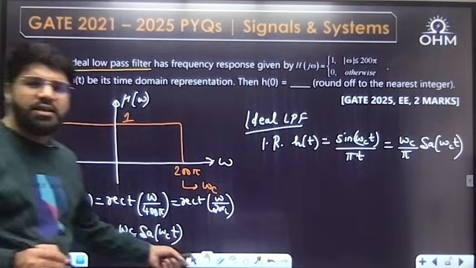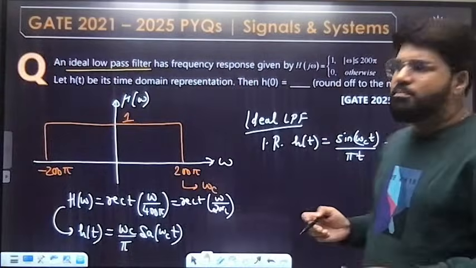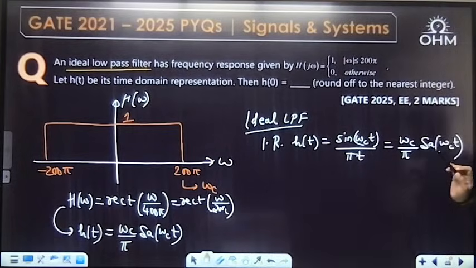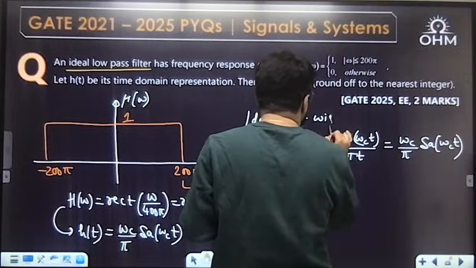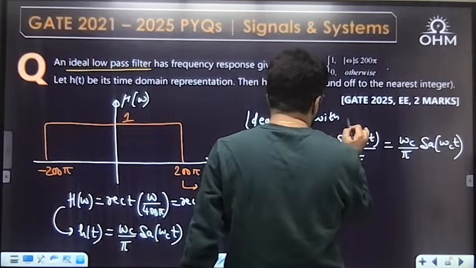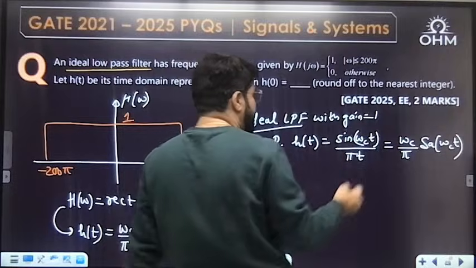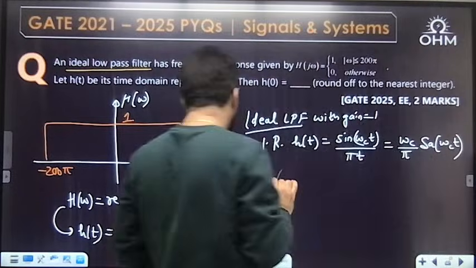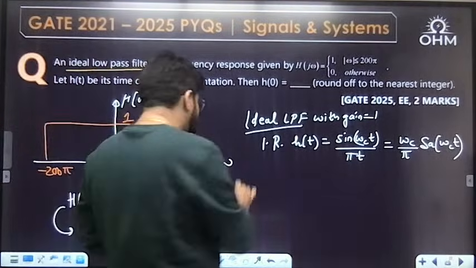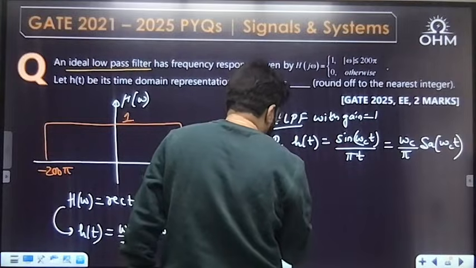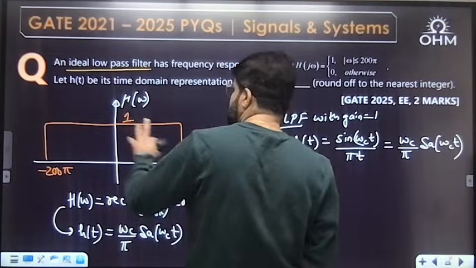But sampling theta is sine theta by theta, so it can be written in the sine form. So for the ideal low pass filter, the impulse response is simply given by sine omega c t by pi t, or omega c by pi sampling omega c t. This is the ideal low pass filter with gain 1 and cutoff frequency omega c. If the gain is, suppose, k, then k will automatically be multiplied. So what is h(t) for our question? What is omega c for us? Omega c is 200 pi.